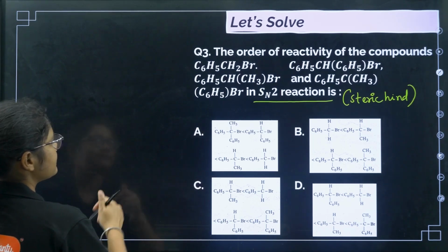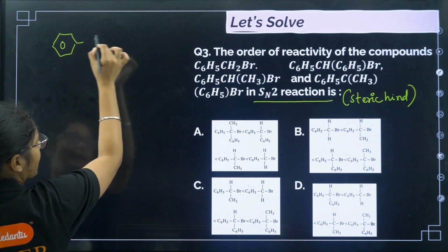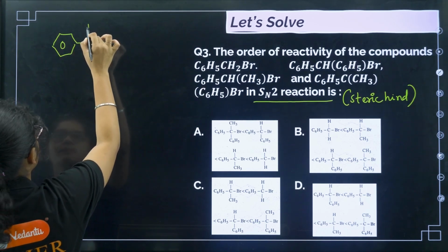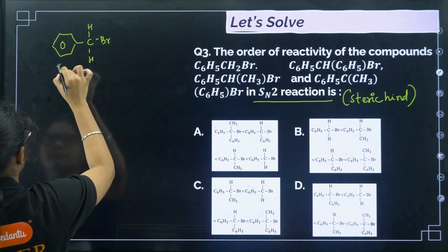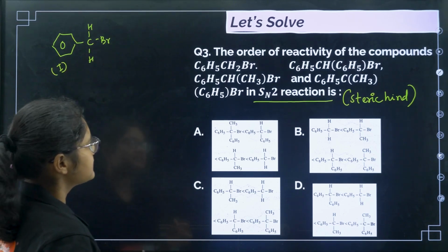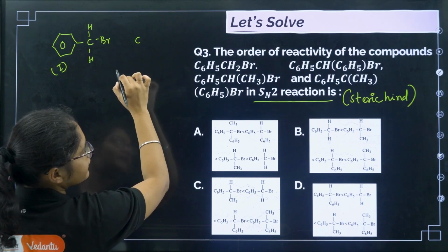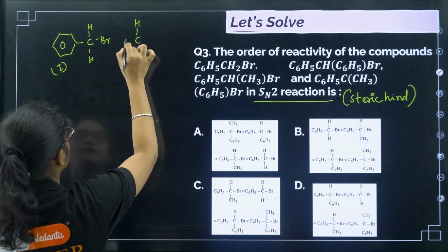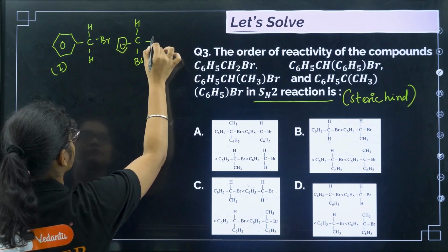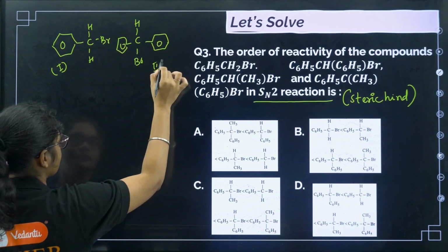So first of all we have C6H5, so I'll draw like this. Then we have CH2Br. This is the first compound. Next one is C6H5, so we have C, then H, then Br, then C6H5. Sorry, the benzene ring got a little distorted, but we can understand that, right?